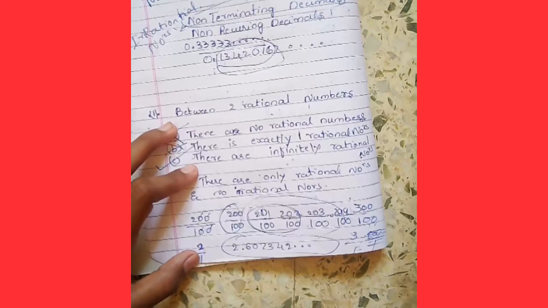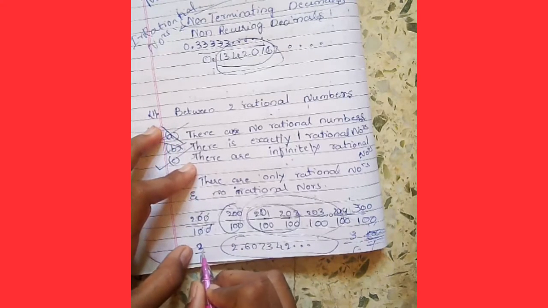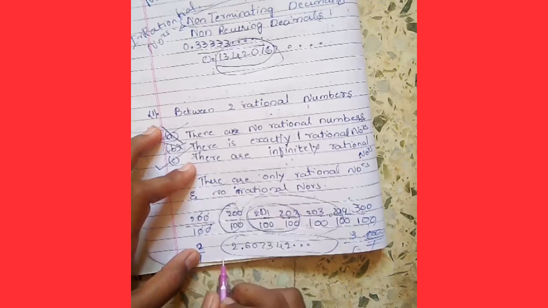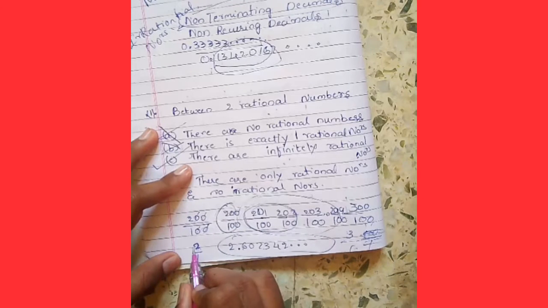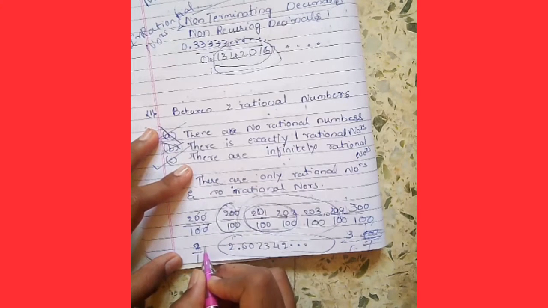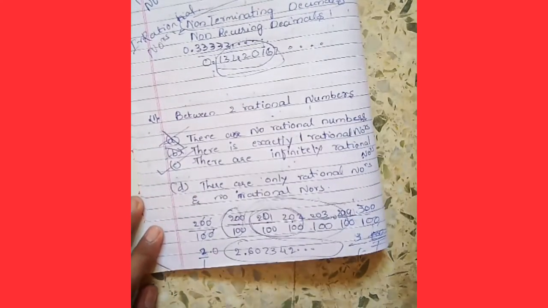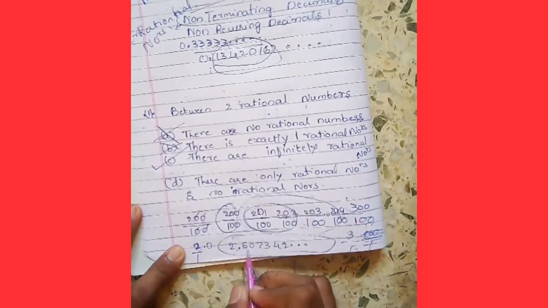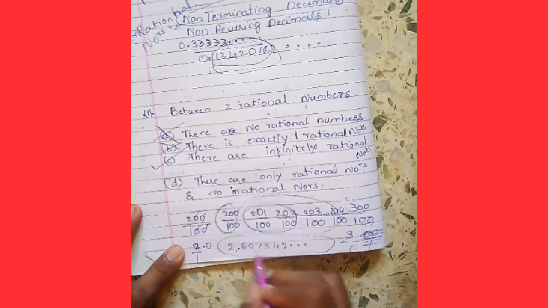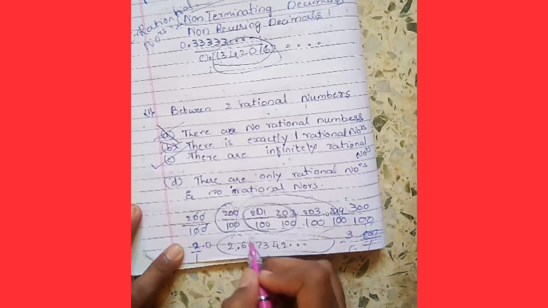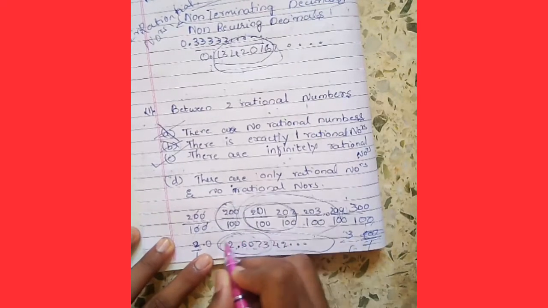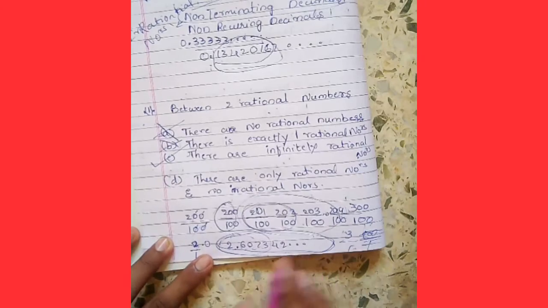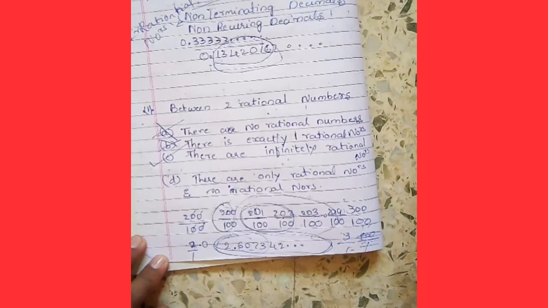Yes, because after 2 there should be greater numbers. As you can see, 2.6 is greater than 2.0. If there is no number, it means it is 0.0. 2.6 is greater than 2.0, and 2.6 is less than 3. Is this in between the two rational numbers? Yes or no? Yes, because this is an irrational number, but it is between the rational numbers.